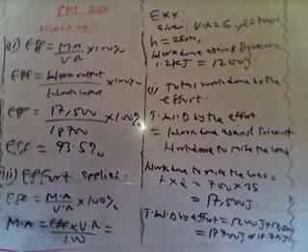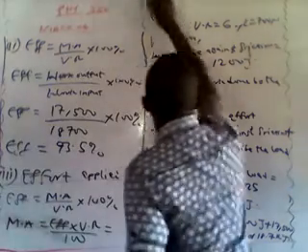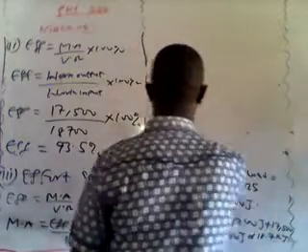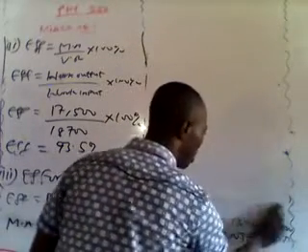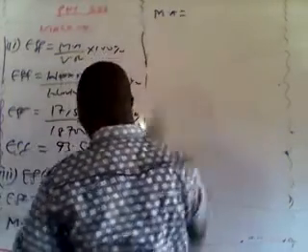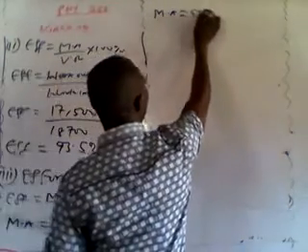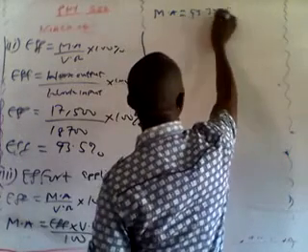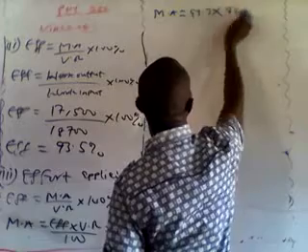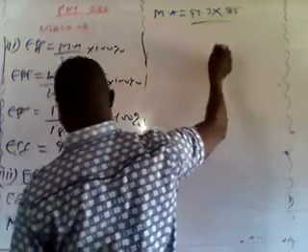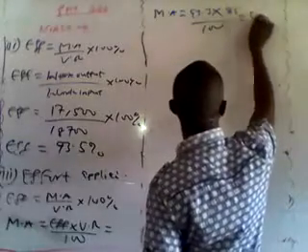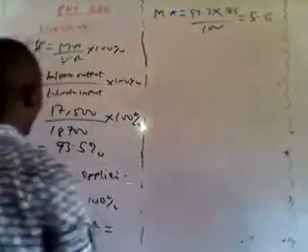So I will have MA equal to, my efficiency is 93.5.